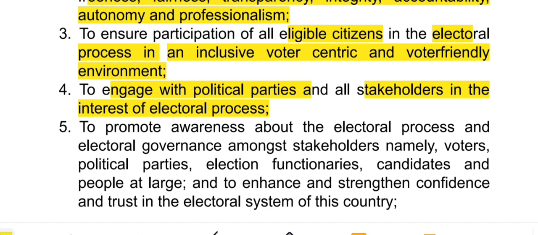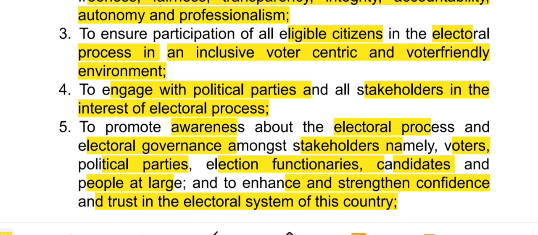Next, promote करेगा awareness about the electoral process and electoral governance among stakeholders, namely voters, political parties, election functionaries, candidates and people at large. So election commission promote करेगा awareness about the electoral process, electoral governance amongst the stakeholder, namely voters, political parties, election functionaries, candidates and people at large, and it will enhance and strengthen confidence and trust in electoral system of the country.